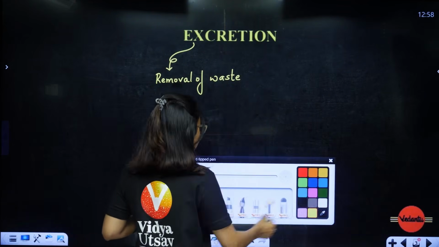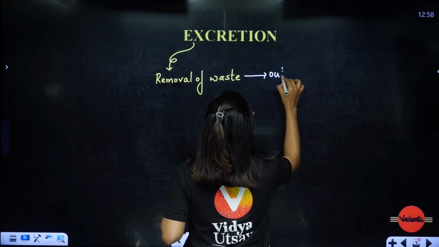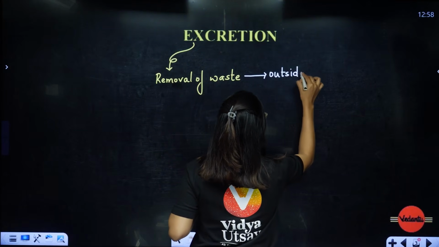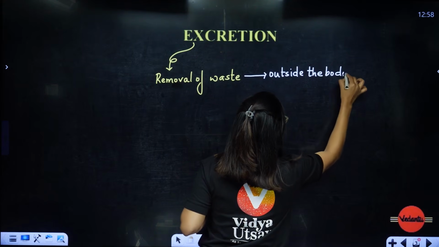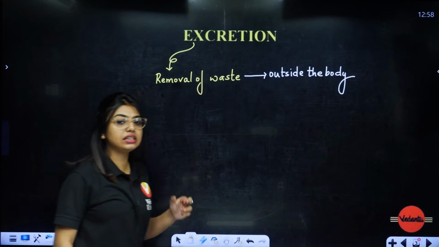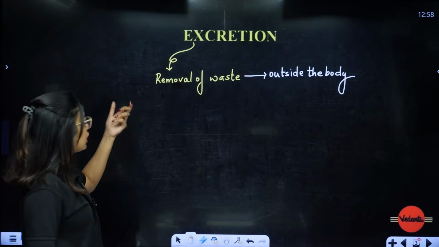Now, when I say waste, do not get confused with fecal matter, okay? Fecal matter is going to be removed by the digestive system, and urine will be removed through the excretory system. So here, removal of waste.